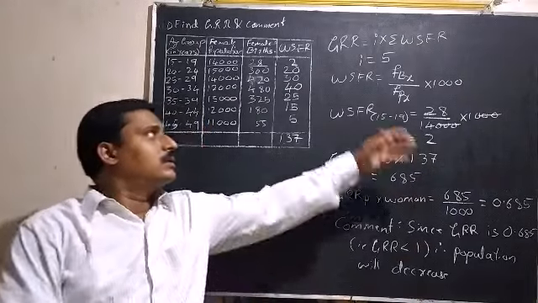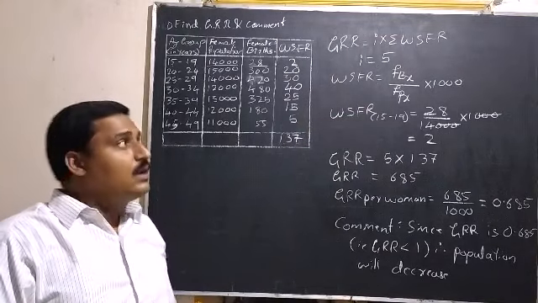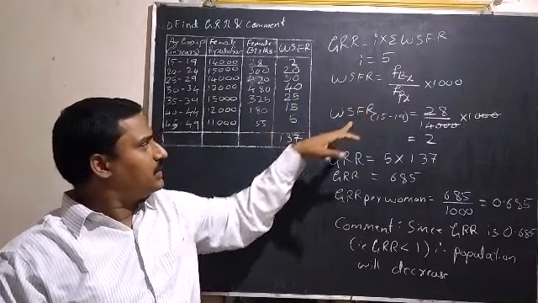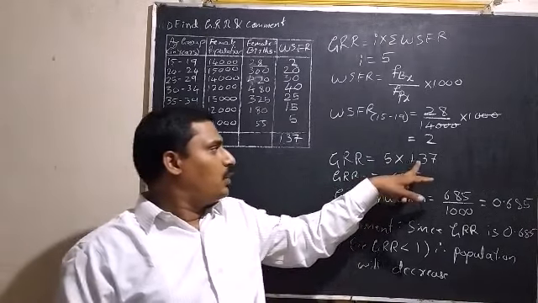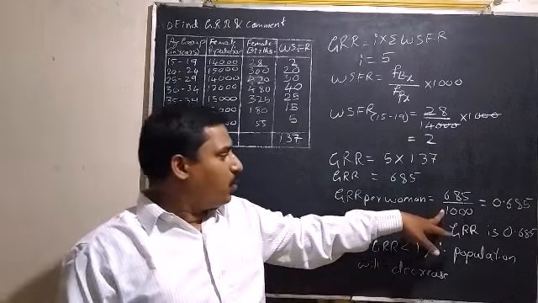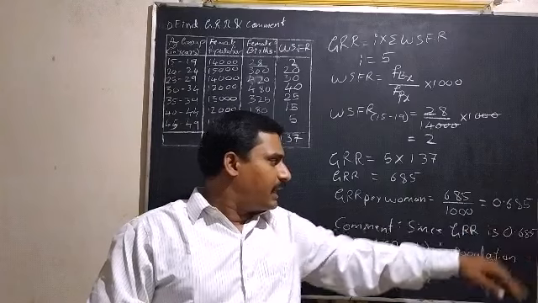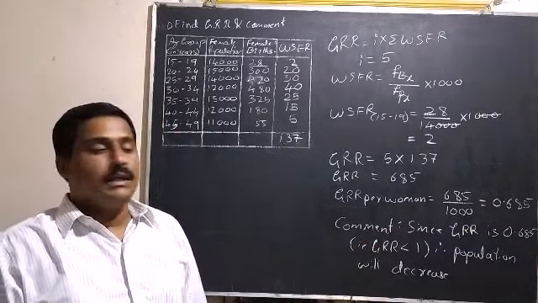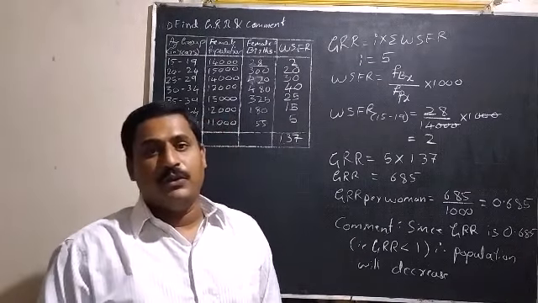So, GRR is equal to I into summation WSFR. I is width of the class, that is 5 here, and the summation WSFR is 137. So 5 into 137 is 685, and 685 divided by 1000, that is GRR per woman, is 0.685. And based on the GRR, the comment is population will decline, population will decrease in future.